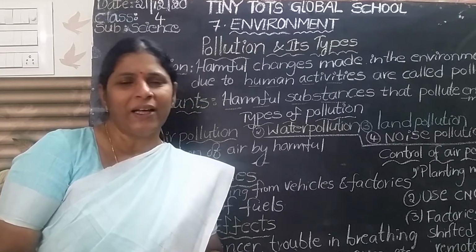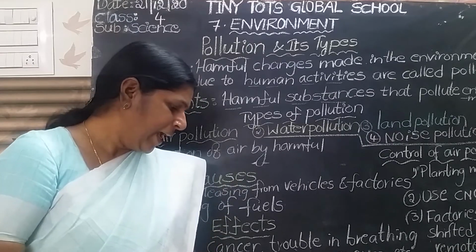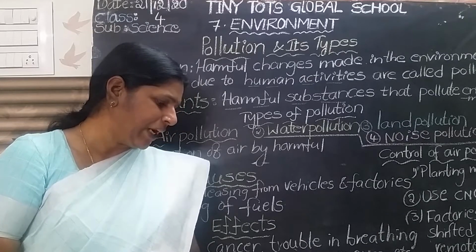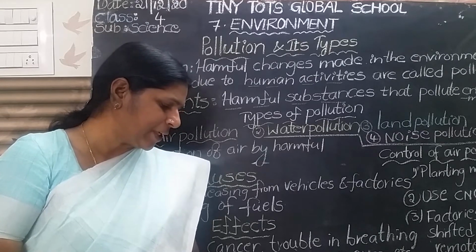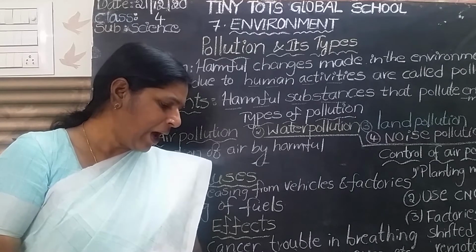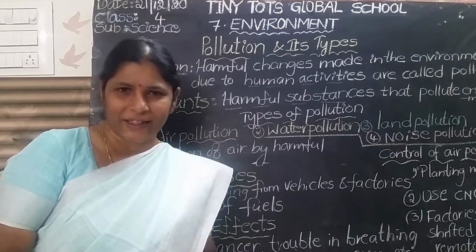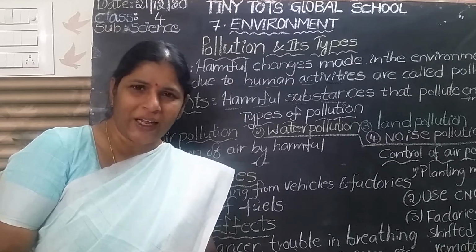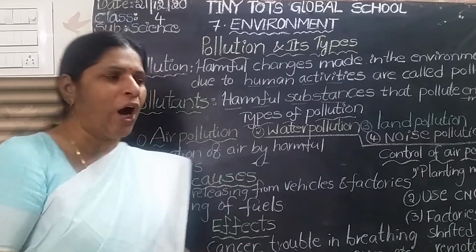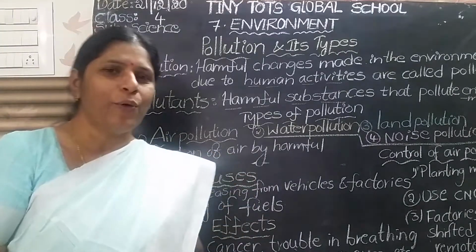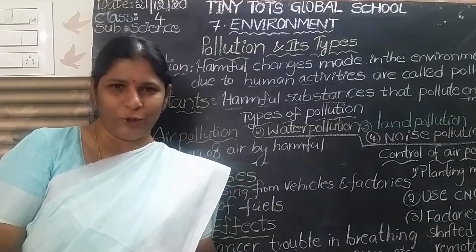Air is said to be polluted if the levels of harmful gases and particles in the atmosphere are high enough to affect all living organisms. So what is called air pollution? The contamination of air by harmful substances is called air pollution.